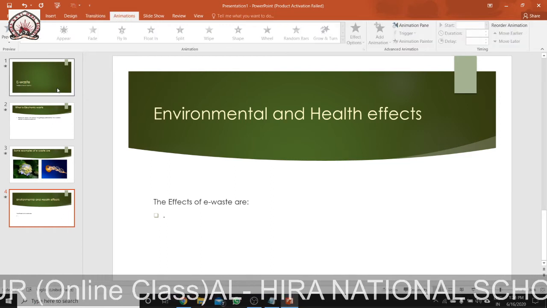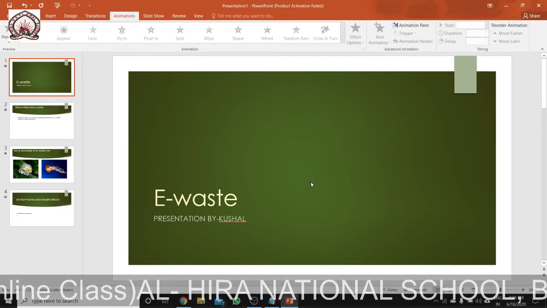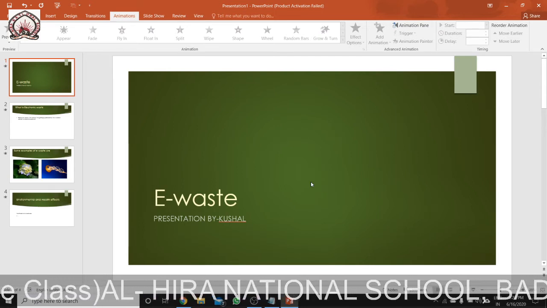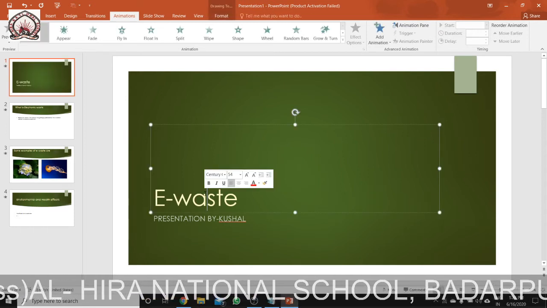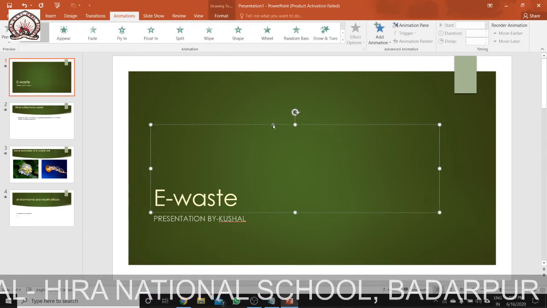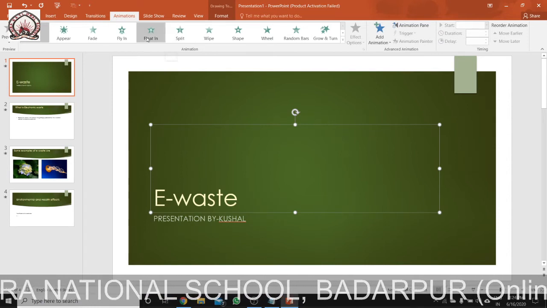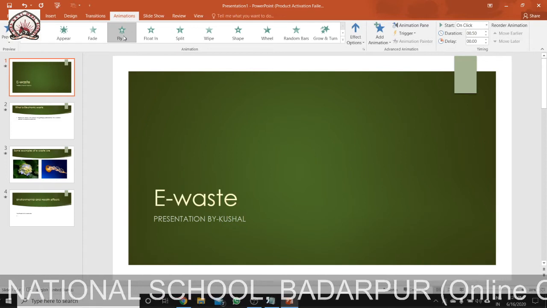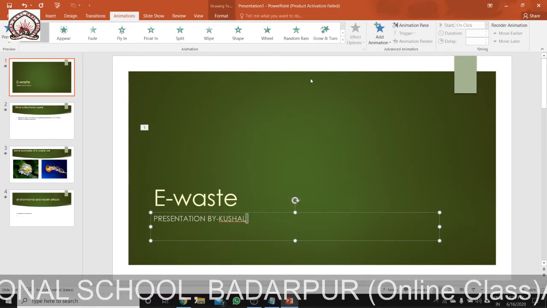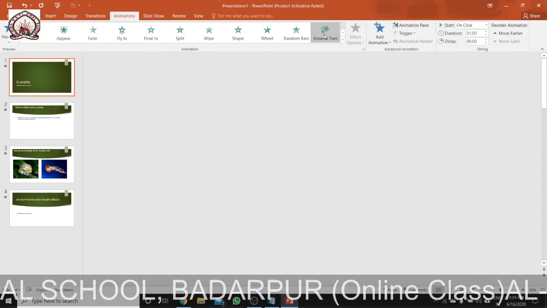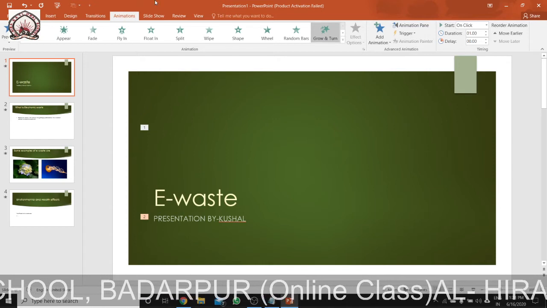Now I'm going to animations. How can I give animations? Animations are different because animations are given to an individual object. Now I want this particular e-waste to come like this by splitting, or by flying like this. It should come in like this, okay. And I want this presentation by Kushal to come like this, okay. So let us see how it comes.